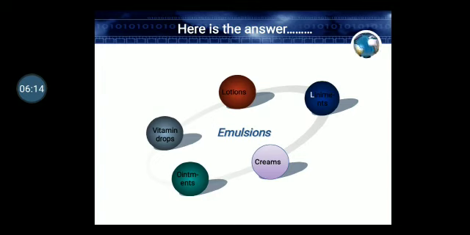Like for small children, vitamin drops are given to them. Then the lotions like calamine lotion, ointments like iodine or povidone ointment used after injury, creams like cold cream, and the liniments like turpentine liniment for the rubefacient action. So here are the different types of emulsion you are using in the day-to-day routine.